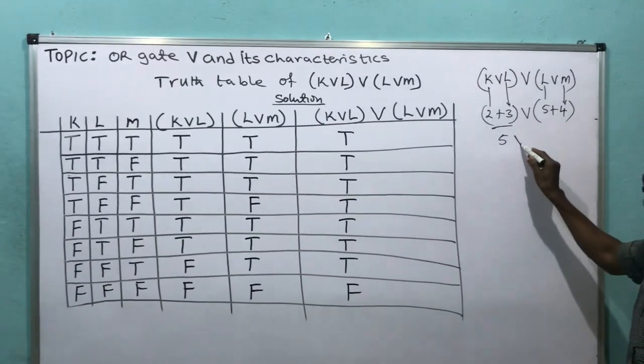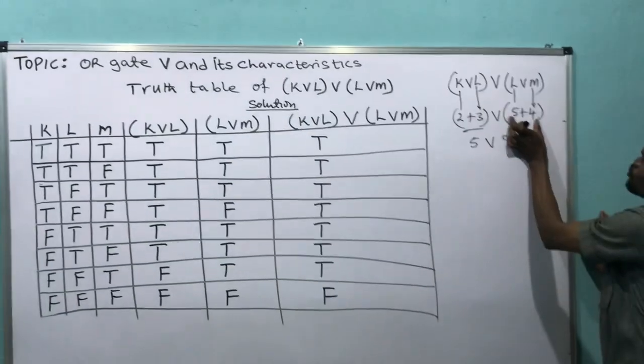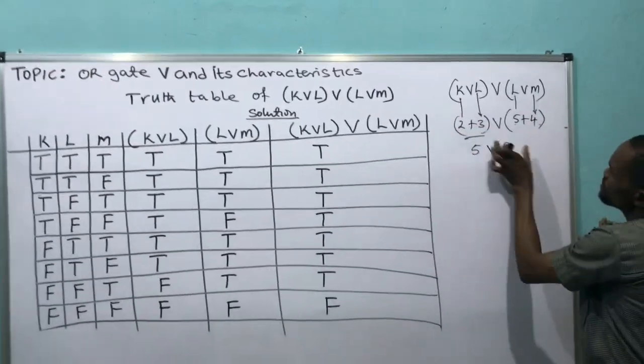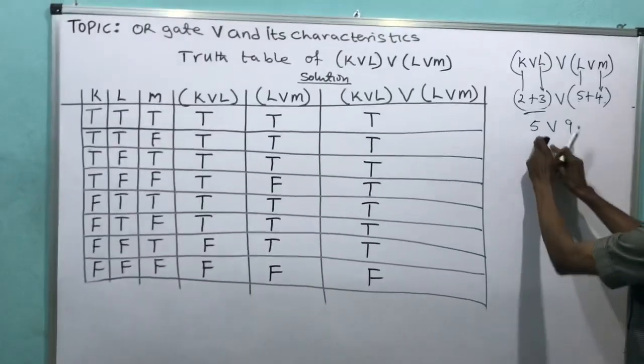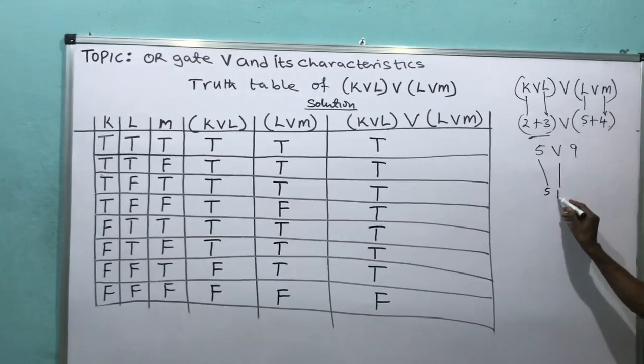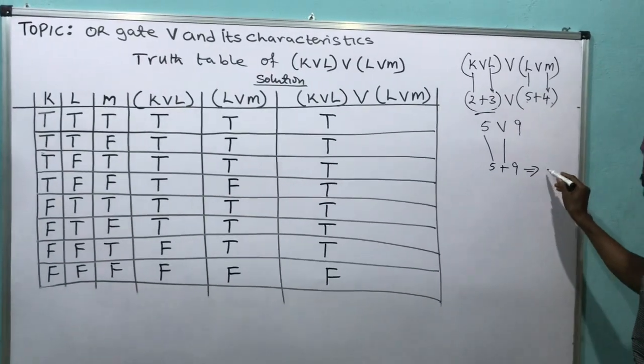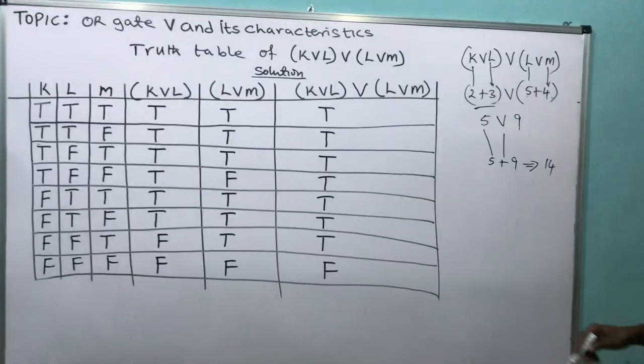5. Then this one will give you what? 9. Either the calculator does this first, after that you do this, before the last one, which is this and this, which means that this is what? 5 plus, this is plus, then what? 9. And it will give me the result to be what? 14. Have you seen how the result is produced?